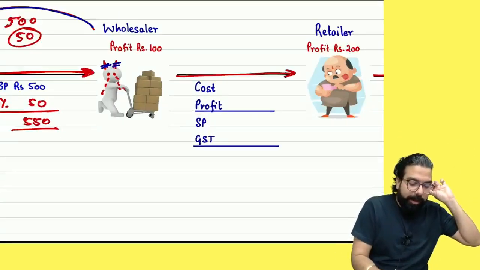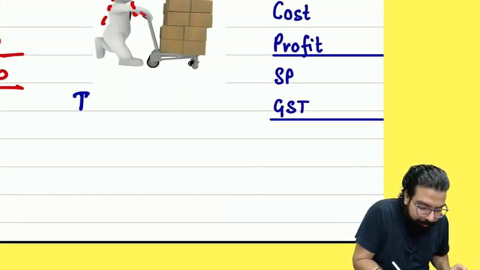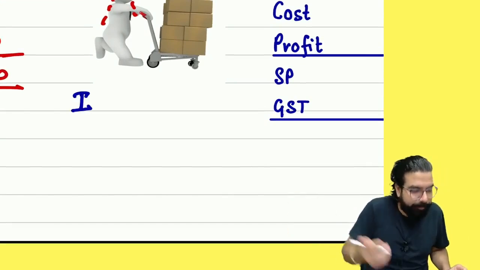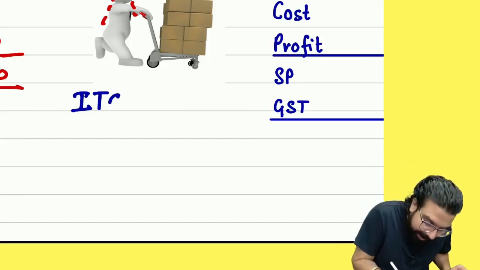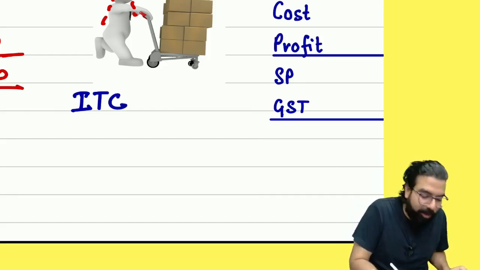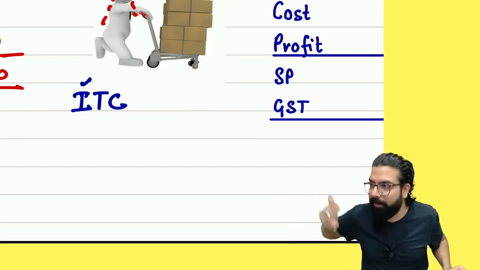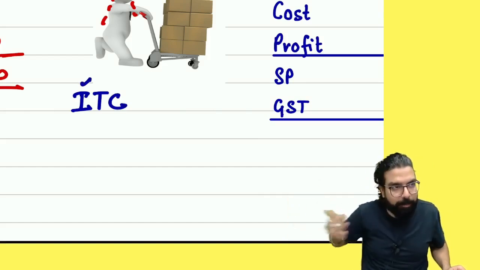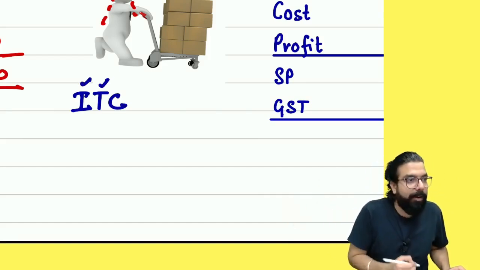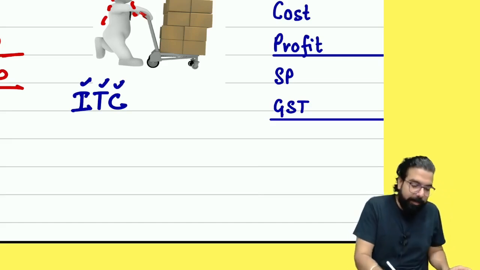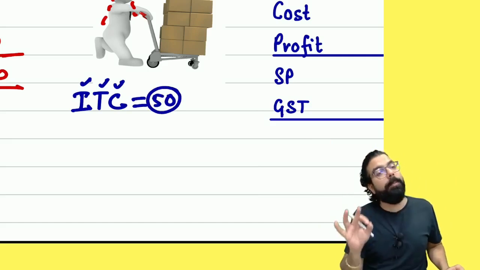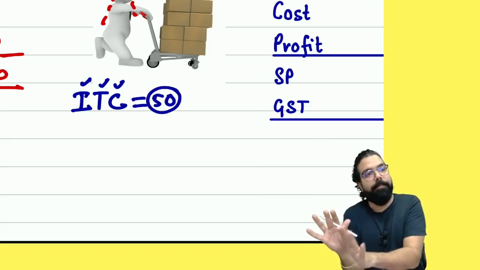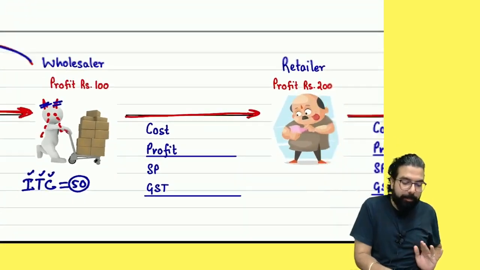That is called input. Inward, whatever purchase you did, on that whatever tax you paid, that credit is given to you. Is my point clear? So it is called input. Input means inward, and inward means purchase. Whatever tax you paid, the government gives you the credit. Can you tell me how much credit he will get? Did the government give him cash back, or did the government just tell him to write and keep? Write and keep.